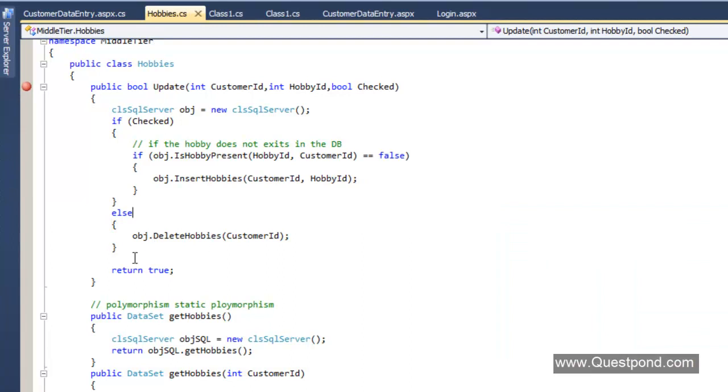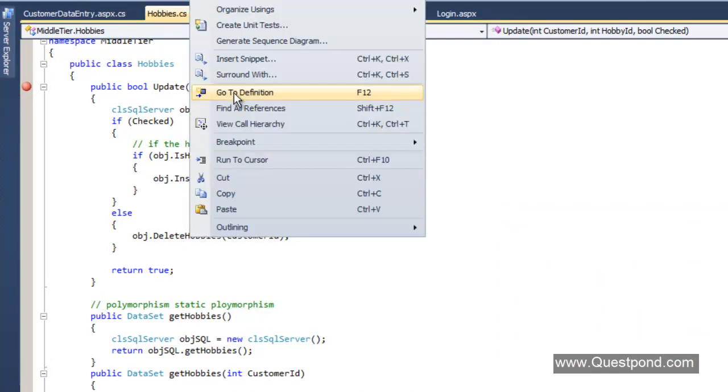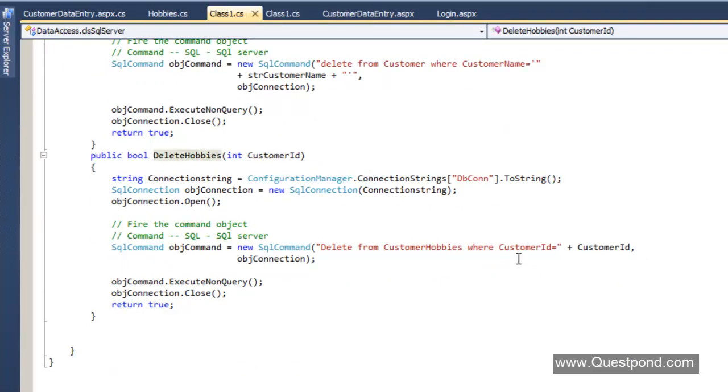Right, I hope that everybody has understood this. This delete hobbies, right? If it deletes depending only on the customer ID, it will go and delete everything, right? So what we should have here is the specific customer ID and the specific hobby ID, right? So it should have both the parts.